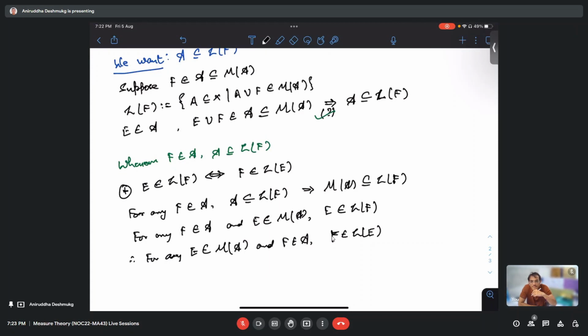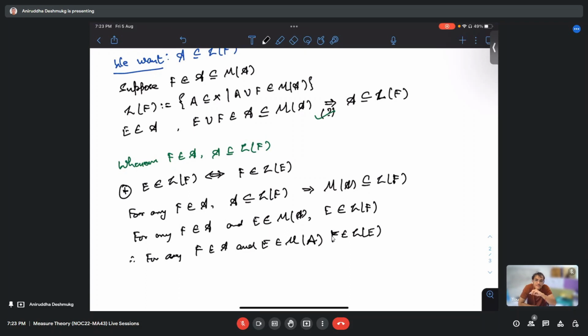But this quantifier stuff is slightly confusing: for all E in M of A and for all F in A. Even if I write it like this, it is not really going to make a difference here.